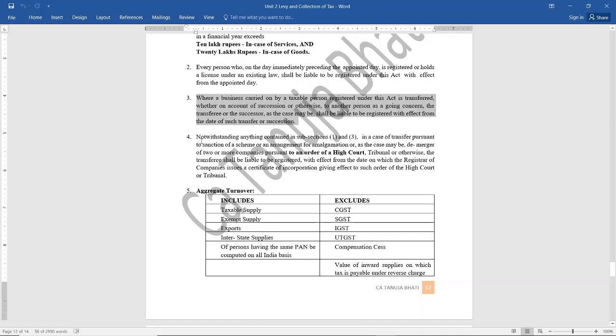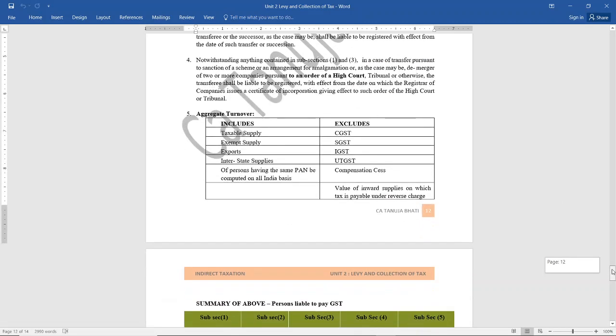Next is any person, maybe any company, under a scheme of demerger or amalgamation, that is under the order of a high court. If yes, then he is liable to get himself registered and he is liable to pay taxes.